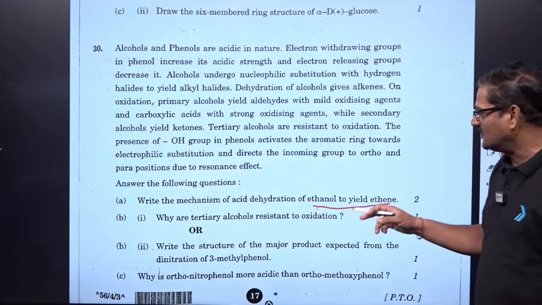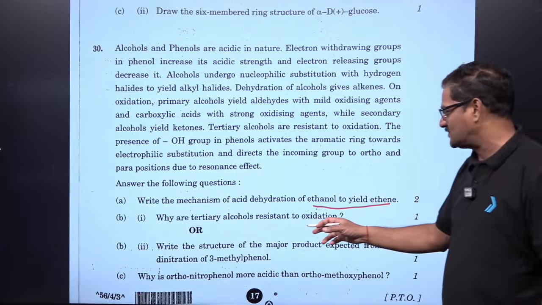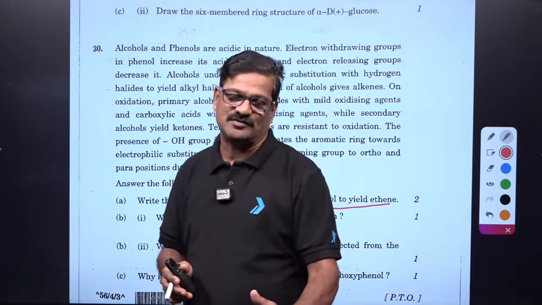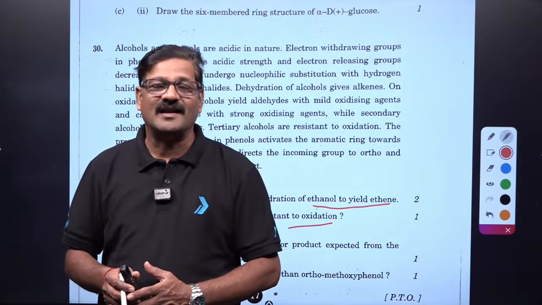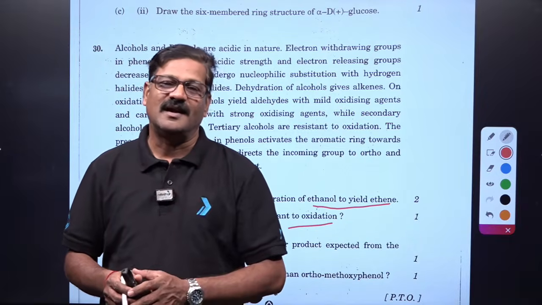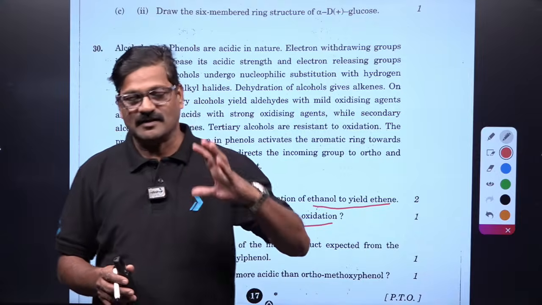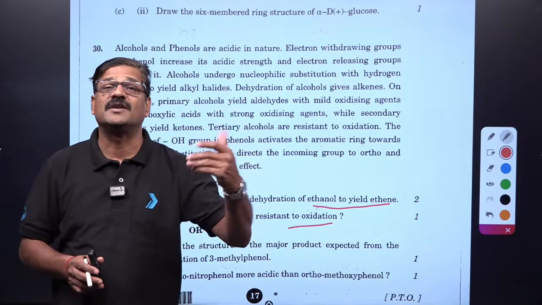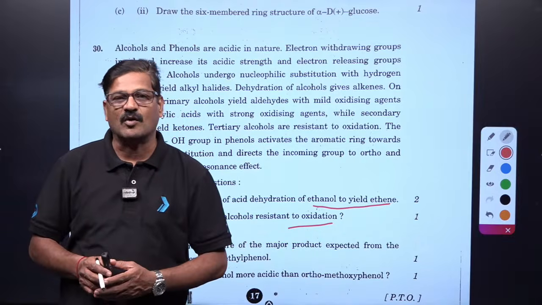And why are tertiary alcohols resistant to oxidation? Tertiary alcohols do not have alpha hydrogen. And you see, tertiary alcohols form a stable carbocation, and they undergo elimination preferably than oxidation.